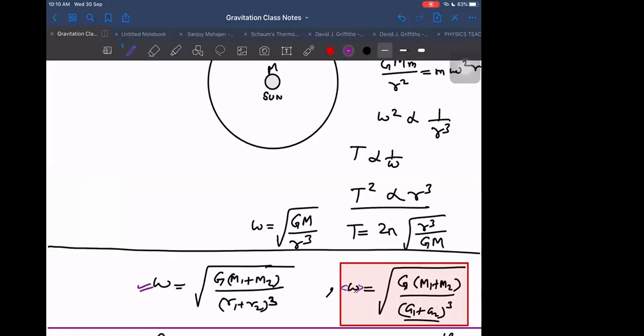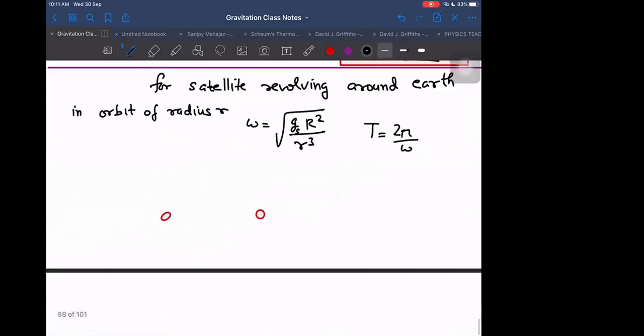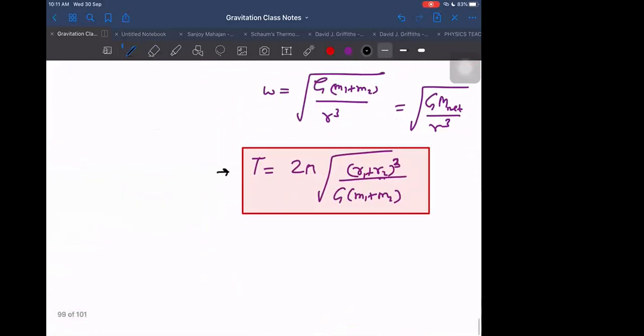But on an average, if I want to write average omega, that is still defined. Why is average omega defined? Because average omega is the total angular displacement, 2 pi, in one complete time period, divided by the total time period. So that can still be defined. But angular velocity at an instant is not defined for elliptical orbits. So it is average.